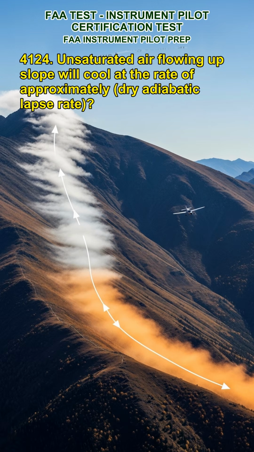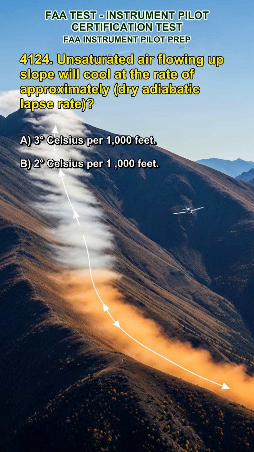Q4124. Unsaturated air flowing up slope will cool at the rate of approximately dry adiabatic lapse rate. A. 3 degrees Celsius per 1,000 feet. B. 2 degrees Celsius per 1,000 feet. C. 2.5 degrees Celsius per 1,000 feet.